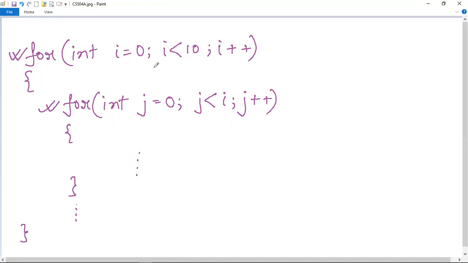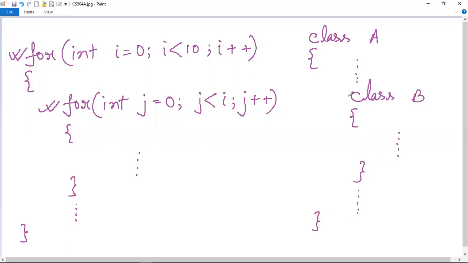The same thing, the same concept can be applied on a class also. Suppose we are writing a class like this, and inside this class body, inside the scope of this class body, we are writing another class. Then this class B is the nested class. This class B is nested inside the scope of this A class.